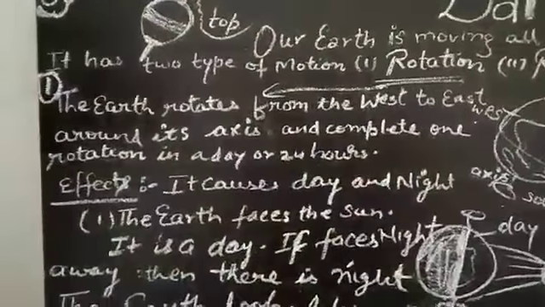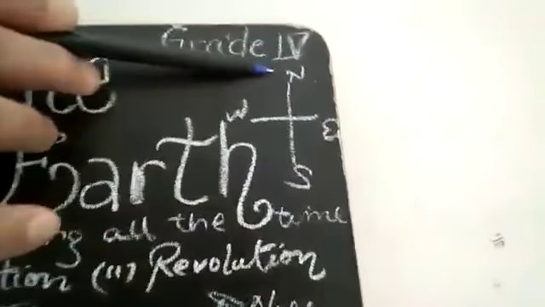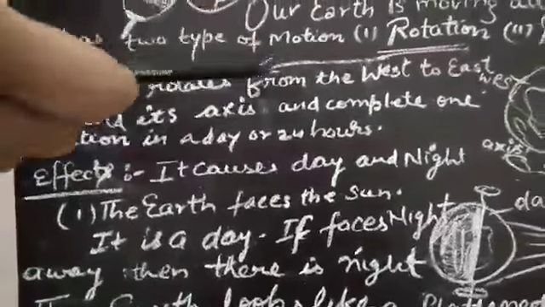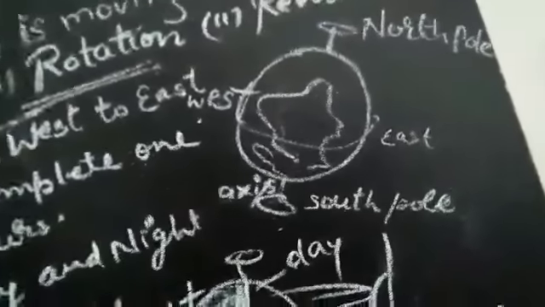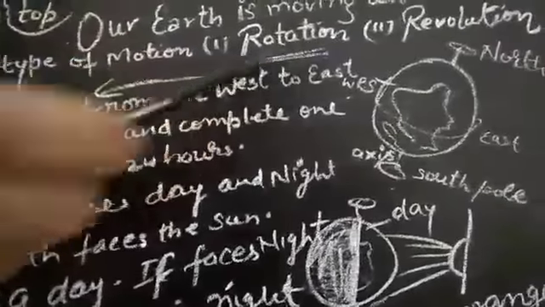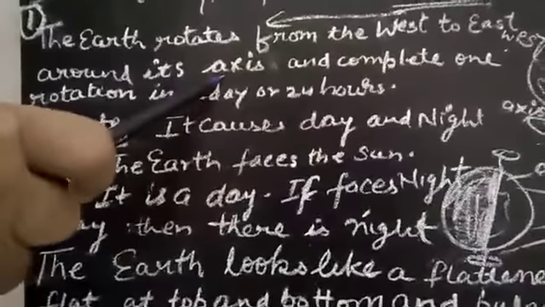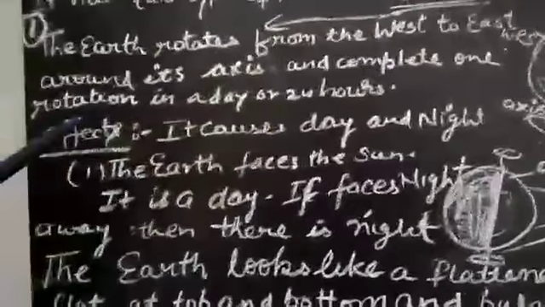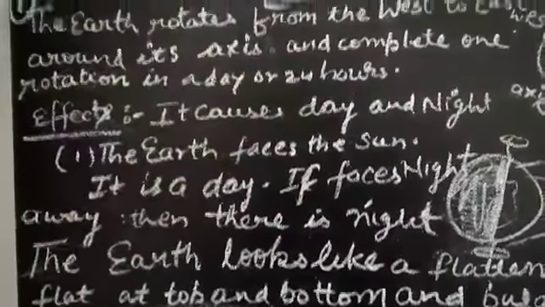Now before this concept, I am telling you four directions. See here, that is north, south, west and east. So our earth rotates from the west to east. This way it rotates and completes one rotation. Once again, the earth rotates from the west to east around its axis and completes one rotation in a day or in 24 hours. It's known as rotation.